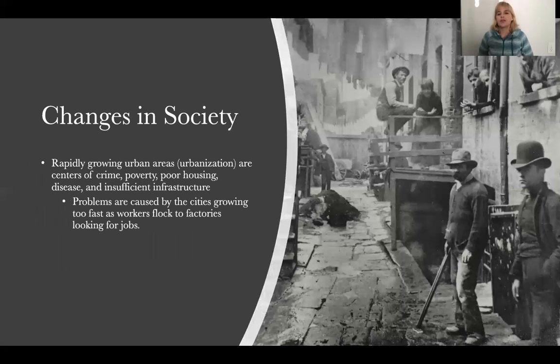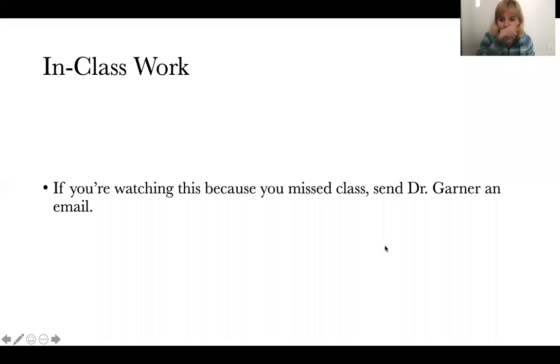And as I already said to you guys, you already wrote this down from my previous slide. These cities are just crime infested. The amount of poverty, the amount of this picture, I think it's a good picture. It shows you how disturbing and disgusting all this is, people throwing their bodily waste from waste baskets onto the streets. Dangerous area. And that is what's happening during the Industrial Revolution, especially to these urban areas.